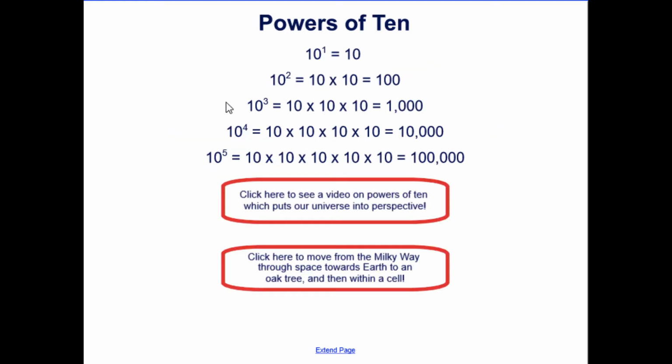Here's examples of powers of 10. We have 10 to the first, second, third, fourth, fifth, etc. You can keep going on, and it's helpful to see not only weights, but different distances. You can actually see if you go to a link, they'll show you the distance all the way from the Milky Way to Earth, to an oak tree, and then even within a cell.